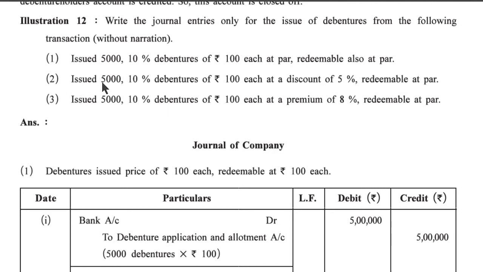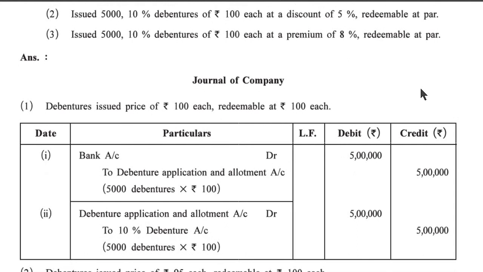Second situation, issued 5,000 10% debentures of rupees 100 each at a discount of 5%, redeemable at par, means issued at a discount and redeemable at par. Third point, issued 5,000 10% debentures of rupees 100 each at a premium of 8%, redeemable at par. It means at the time of issue there is a premium and redeemable at par.